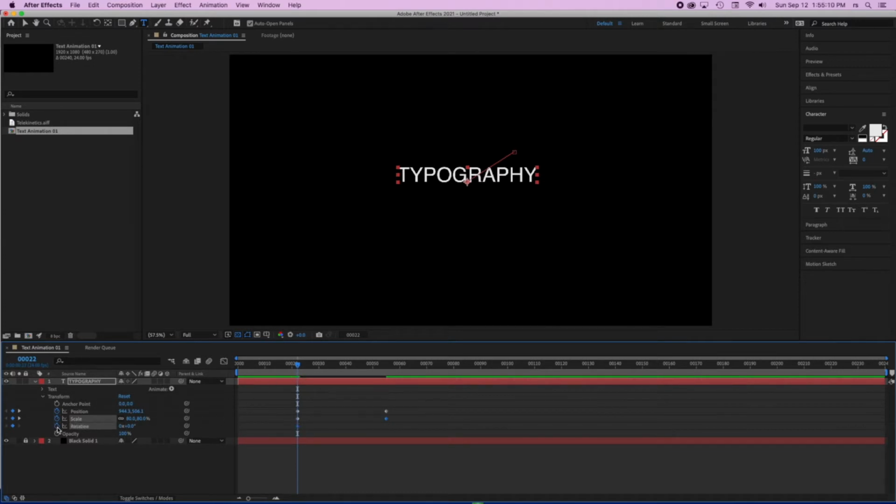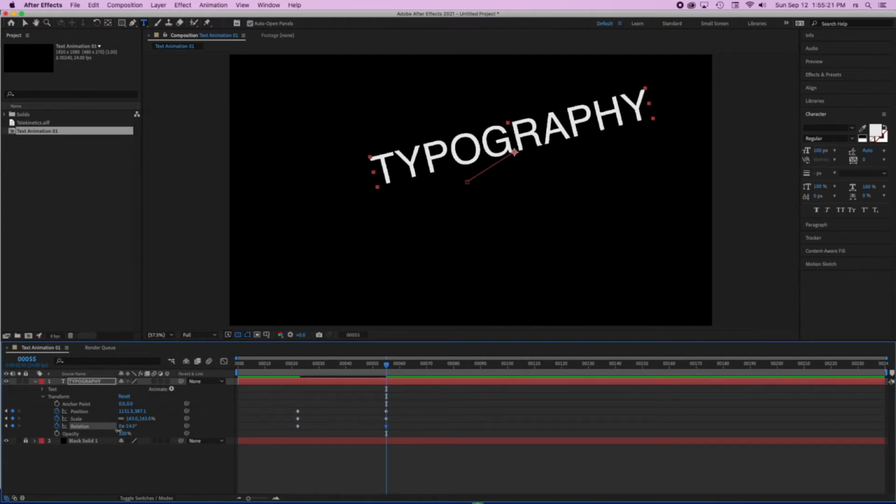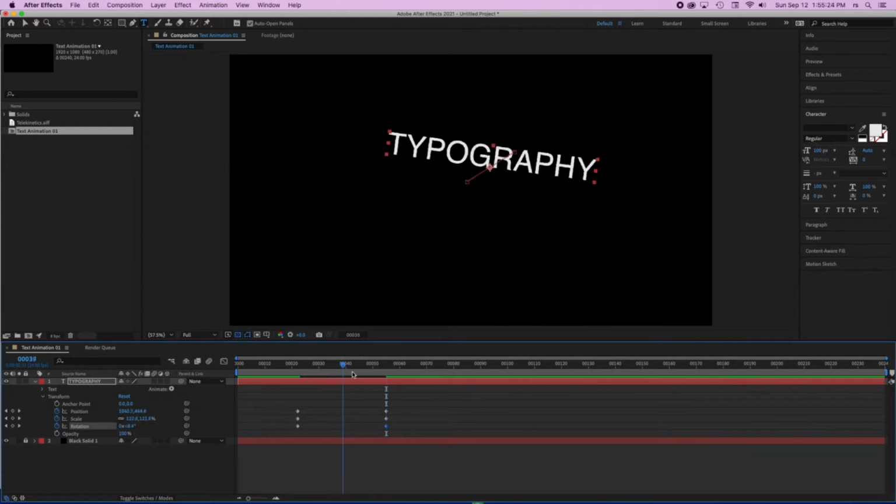The rotation works the same way. I can move the value a little bit to add my first keyframe, and then at the end, maybe I can reverse that rotation, and now I have a completely brand new rotation and transformation of my entire element.